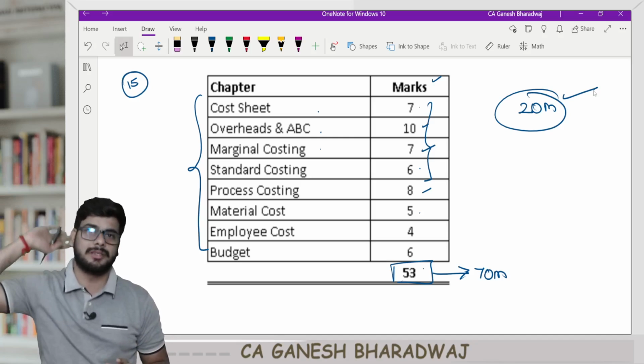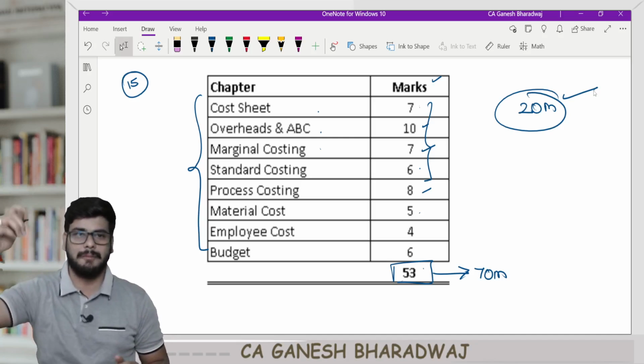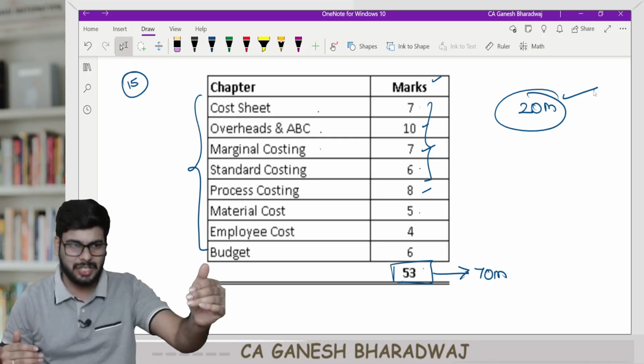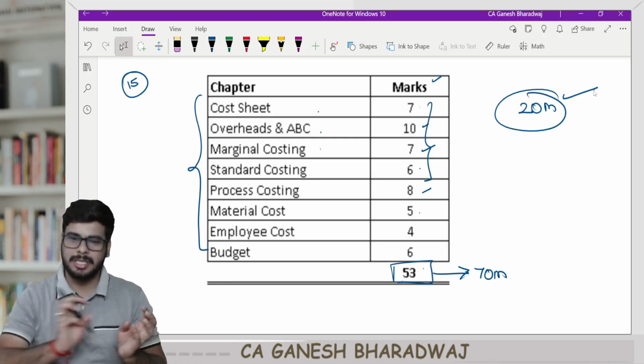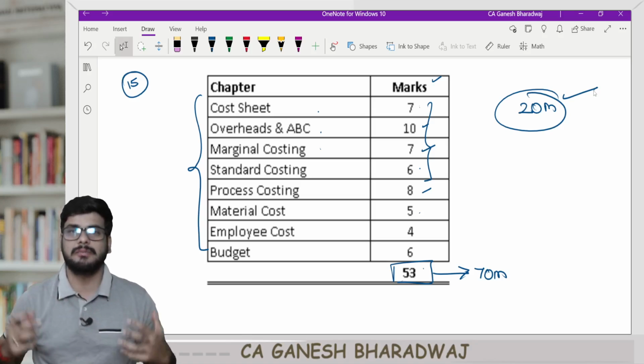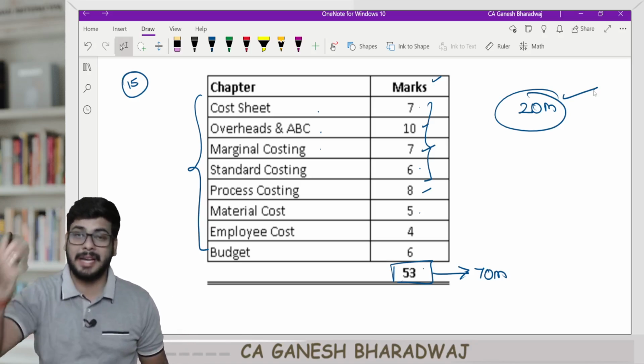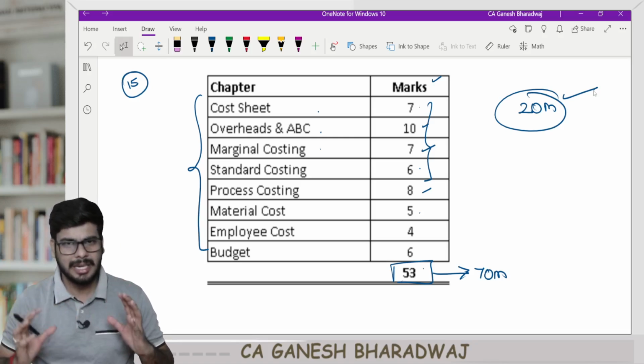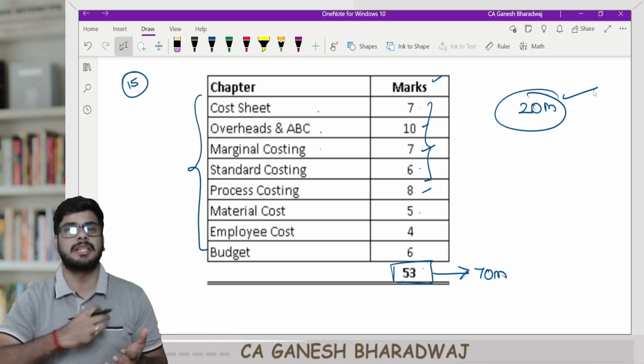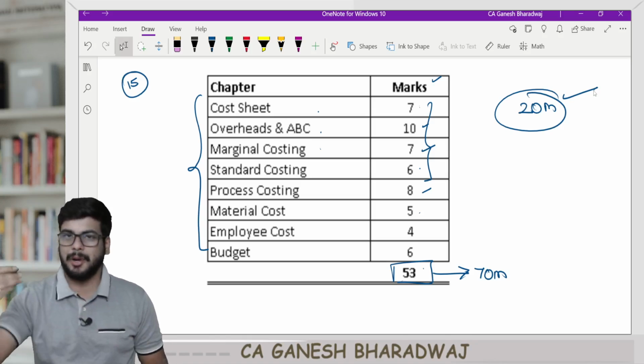Don't directly ask how will I score, and don't directly aim for scoring high marks. Maybe first 40, then the next 20, and then whatever you get is a bonus. If you layer it like this, automatically you will be able to get the maximum possible marks by putting in the least amount of effort. With whatever time is available right now, 1.5 days, prioritize like this.